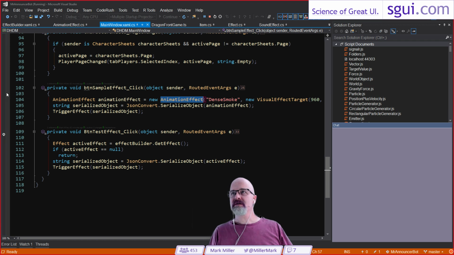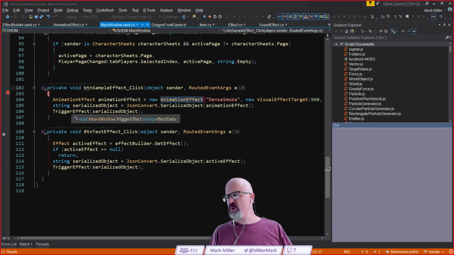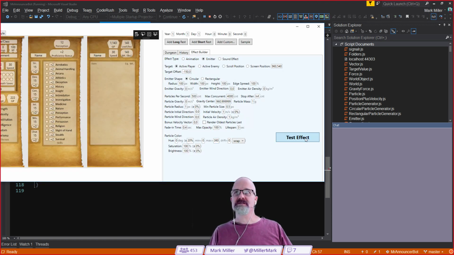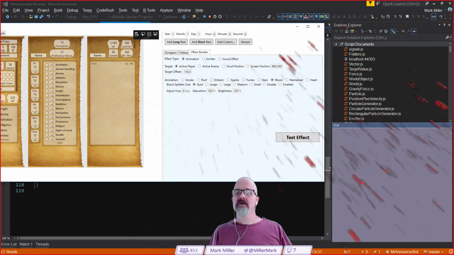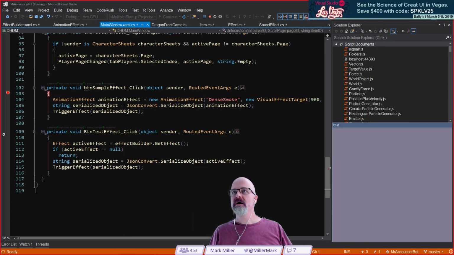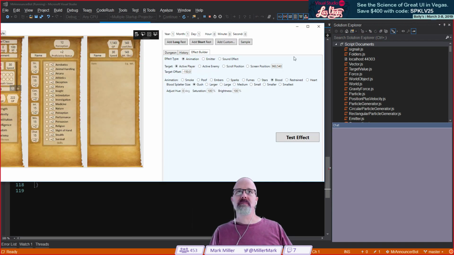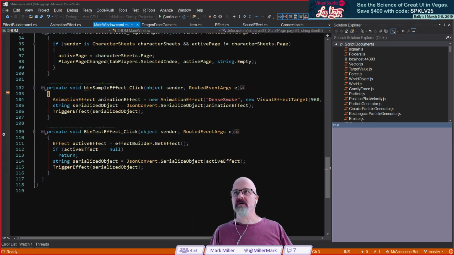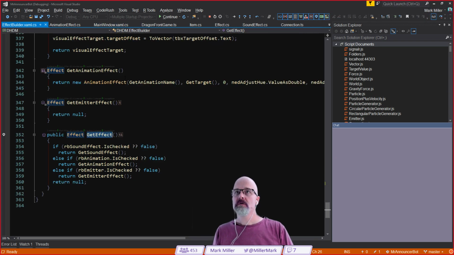So, button sample effect, click. I can set a breakpoint here, and we can start building it. So I can just say test effect like that. Wait, what? Is it because I'm not here? No, there goes the blood splatter. Oh, that's sample. Sorry, that's up here. That's this button right there. Okay, good. So you're broken in, ready to write some more code. Whether it'll be picked up and used is down to the edit and continue logic, but we'll see.